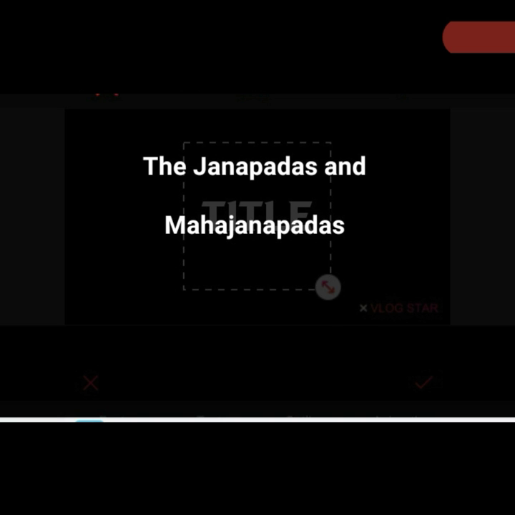I already told you that some Janapadas gradually became stronger and more powerful, and they defeated others' territory and became Mahajanapadas. These Mahajanapadas were ruled in two ways: monarchical Mahajanapadas and republican Mahajanapadas. By hearing the names, you will get the idea of what type of authority there was. Monarchy means a system of rule by a king, and republic means a system of rule by a group of selected people.